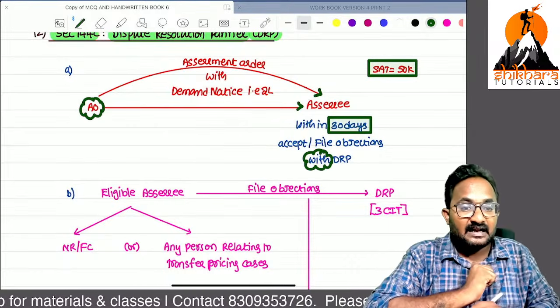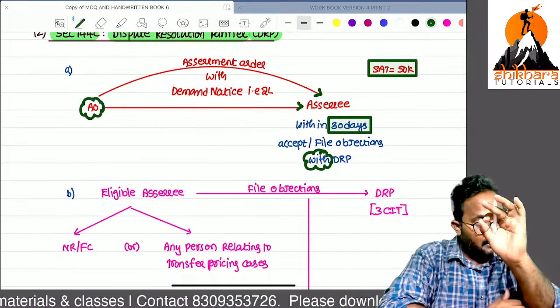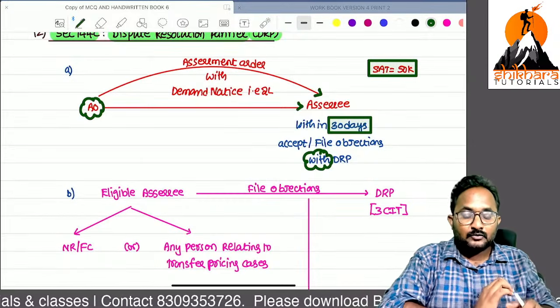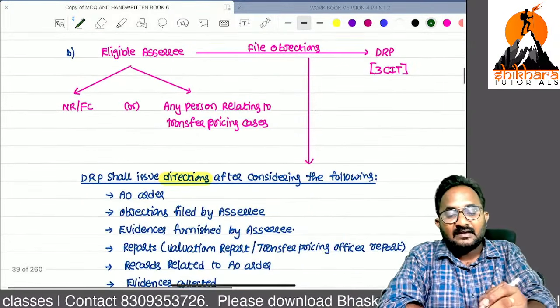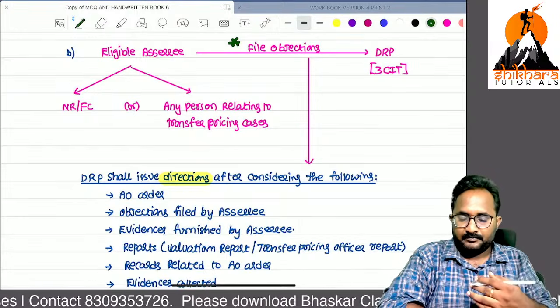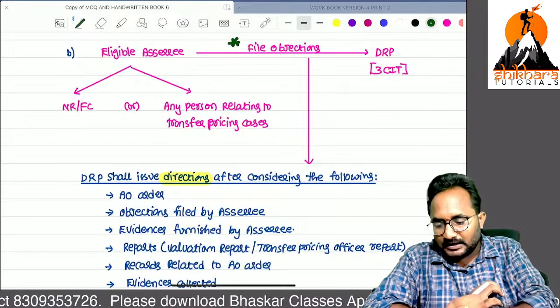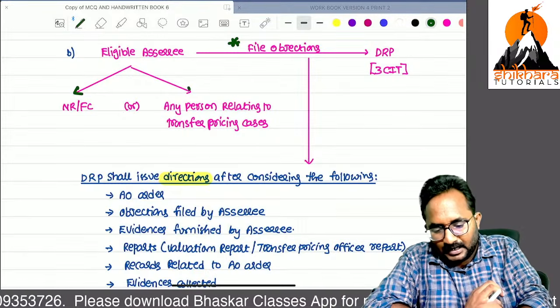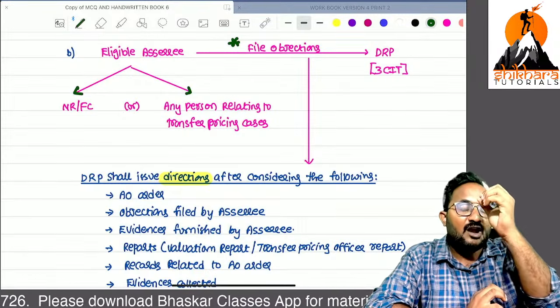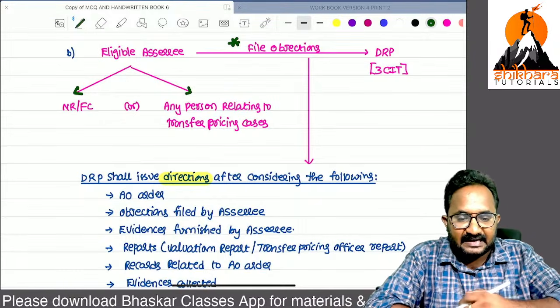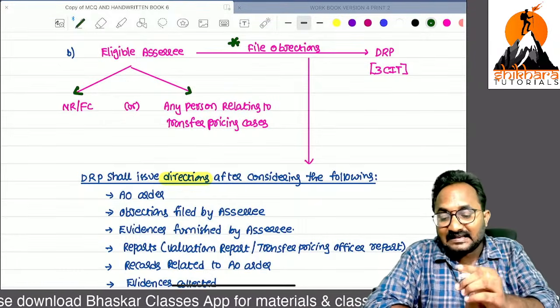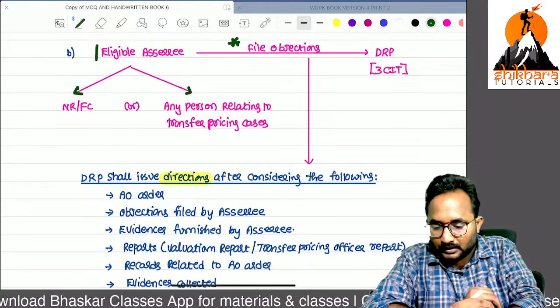Sir, we know the appeals concept. Yes, you can go for appeals. But remember, this is a DRP. So, who can make objections with the DRP? Eligible SSE only, not all. That means a non-resident or foreign company or any person involved in transfer pricing cases. These SSEs are very important for the Indian economy.